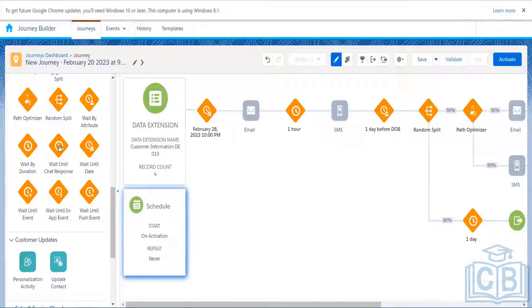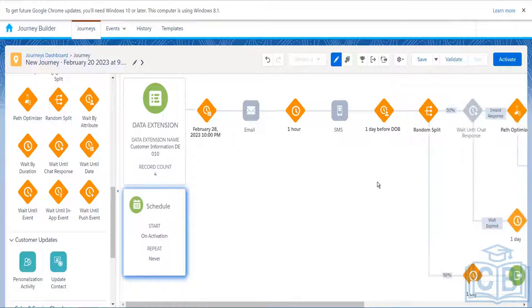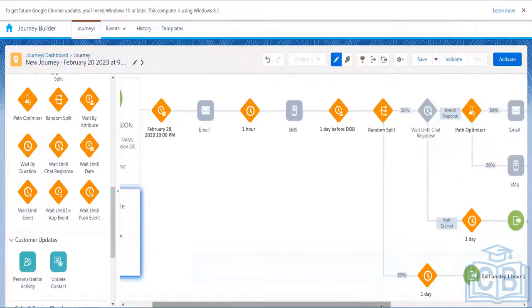Next we have is Wait Until Chat Response. Let's say we have WhatsApp configured, and there is some chatting or some conversation going on, and this customer is there in the conversation, and we are waiting for the customer to respond. When the response comes, this wait will be over, and then the customer can move forward.